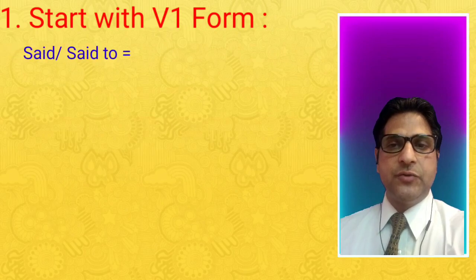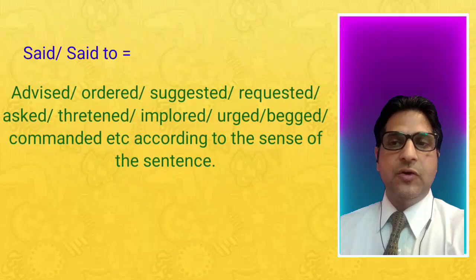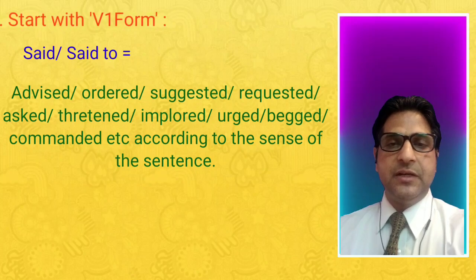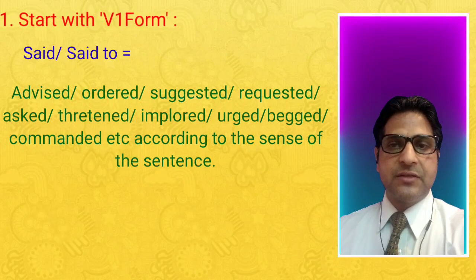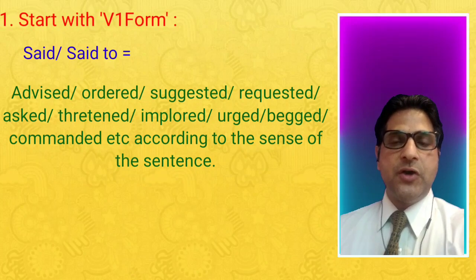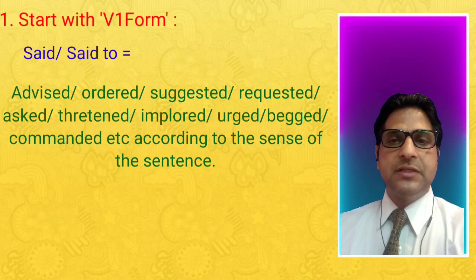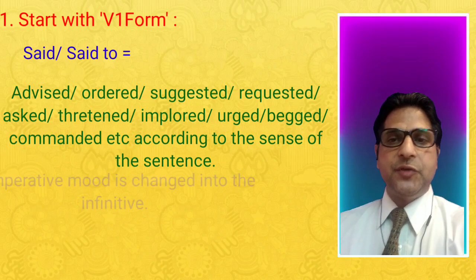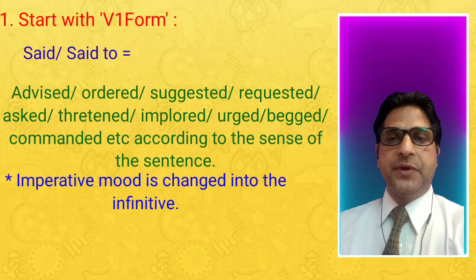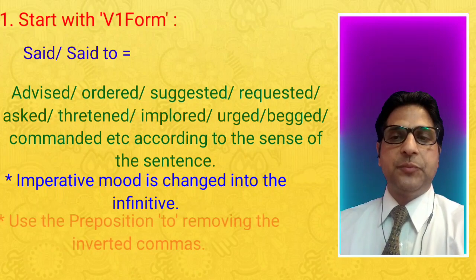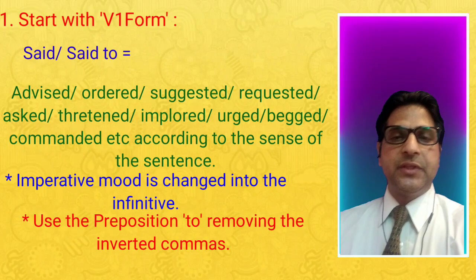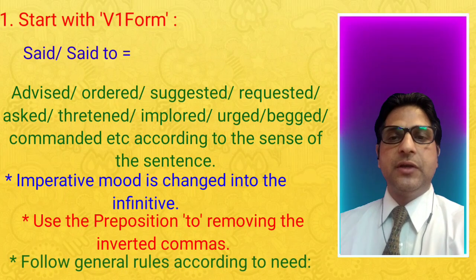Said or said to changes into advised, ordered, suggested, requested, asked, threatened, implored, urged, begged, commanded, etc., according to the sense of the sentence. The imperative mood is changed into the infinitive. Use the preposition to, removing the inverted commas, and follow general rules according to the need.